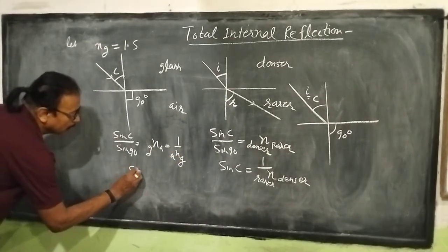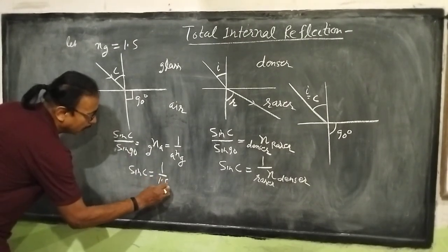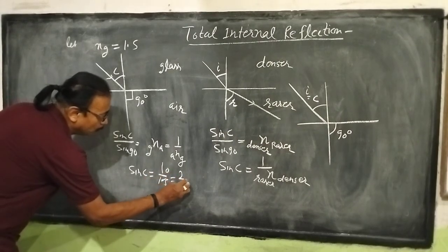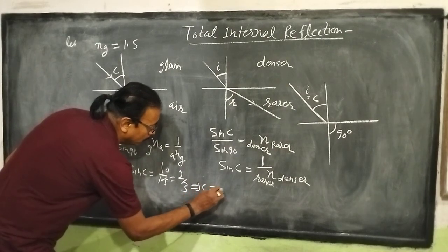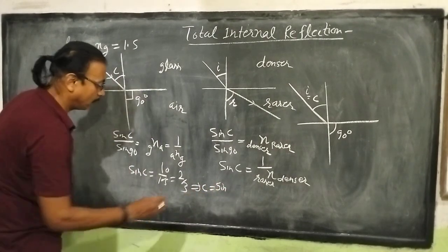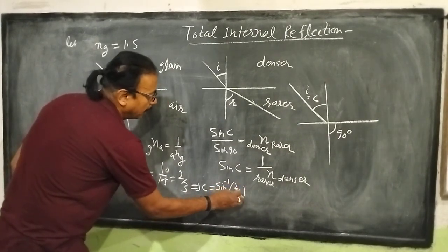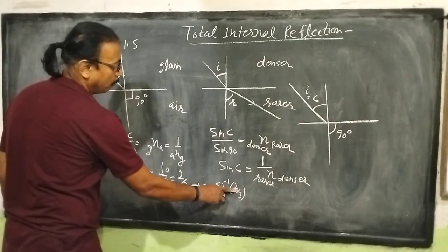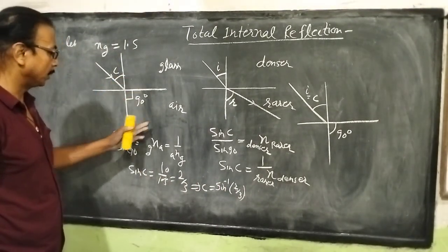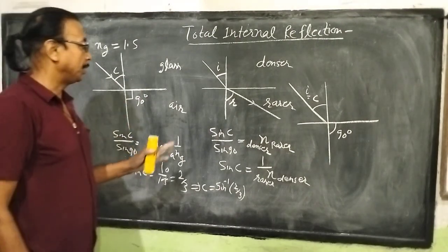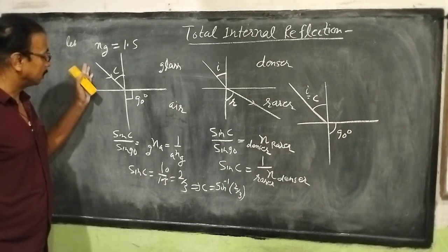So sin C equal to 1 by 1.5, that is 2 by 3. We can write C equal to sin inverse 2 by 3. This is critical angle for a pair of medium, glass and air. For different pair of medium, critical angle is different, but critical angle always happens when light rays pass from denser to rarer medium.